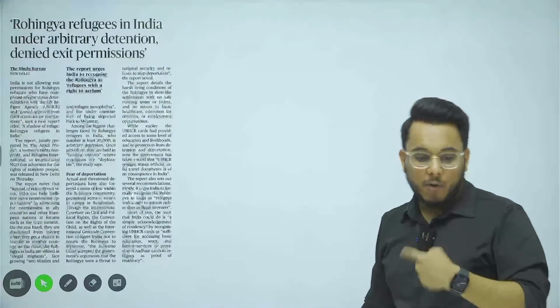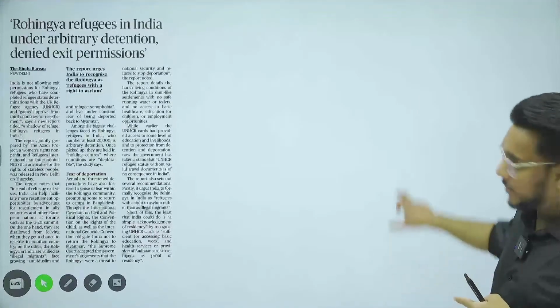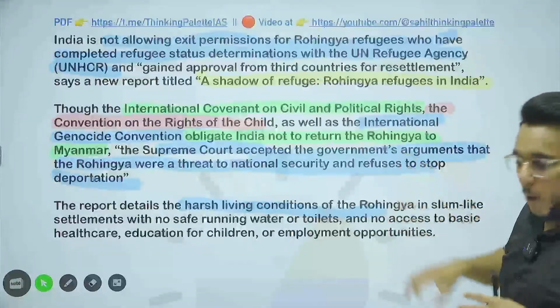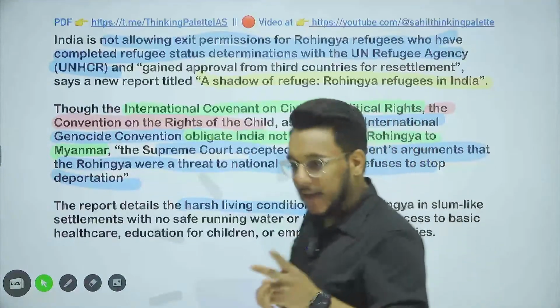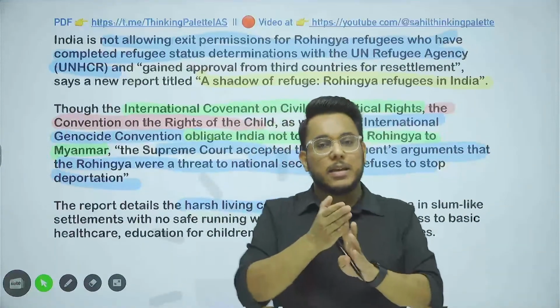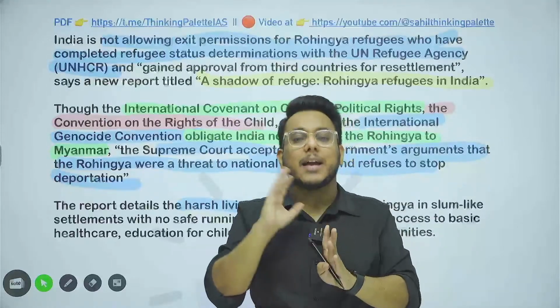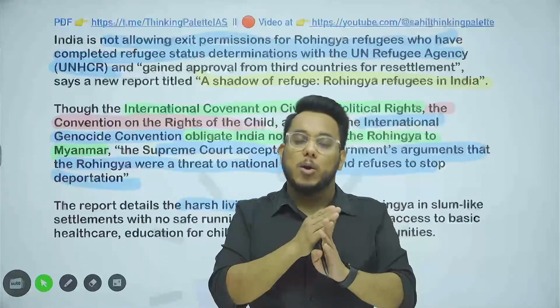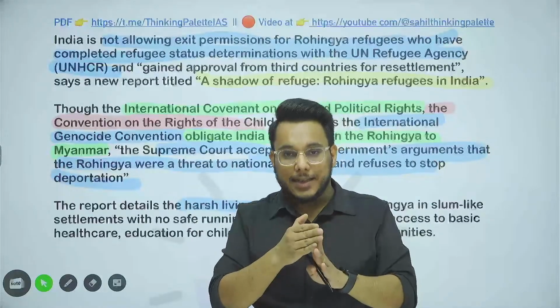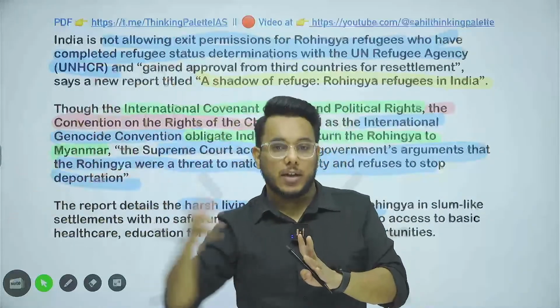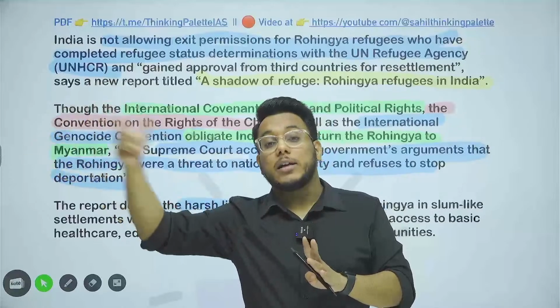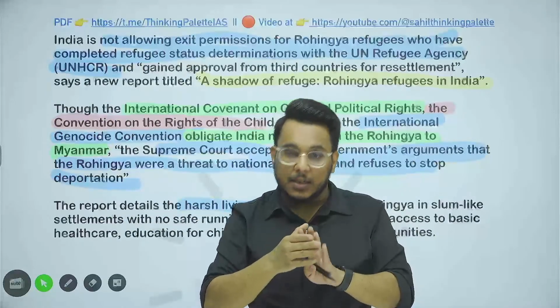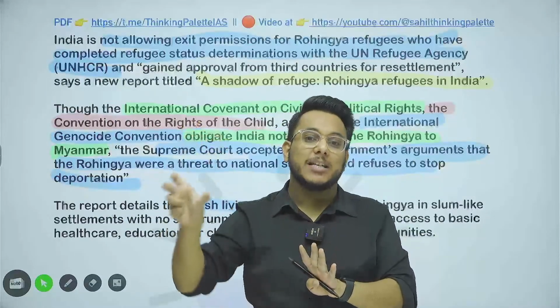Now, these people have entered illegally without the valid travel documents, so therefore they are the illegal immigrants in India. Now, there can be three things. A, they can be accommodated in India. Second, they can be deported back to the country from where they have come. And third, these people could be kept in a detention center.